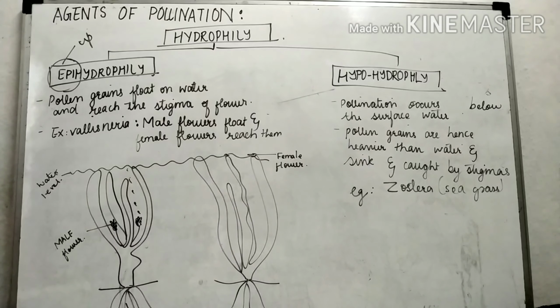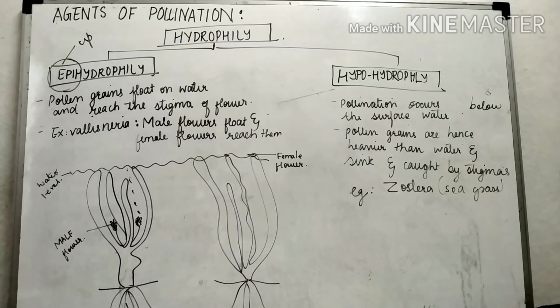Now the next, hypohydrophily. Hypohydrophily, in the sense, is below the surface of the water. Pollination occurs below the surface of the water. Epi means up and hypo is below the surface of the water. That means pollen grains will be inside the water. Pollen grains are heavier and hence they sink inside the water and are caught by the stigmas, and therefore the process of pollination takes place. The best example is Zostera or seagrass.